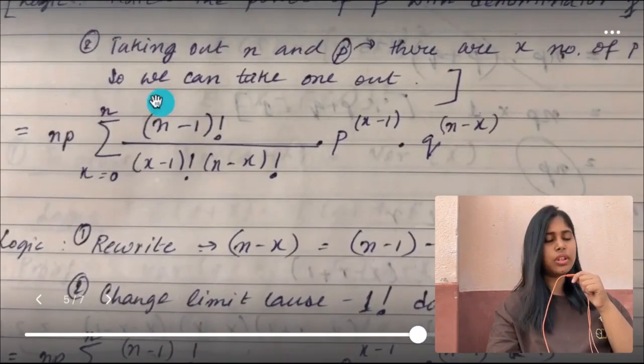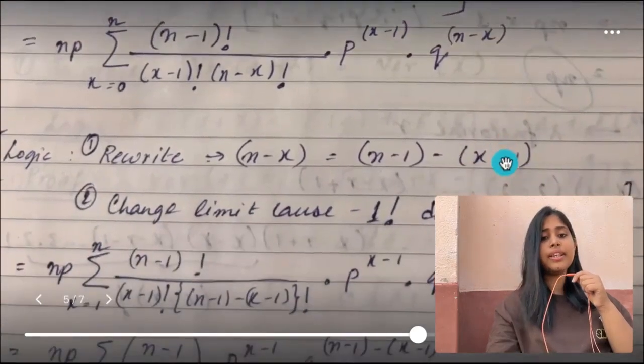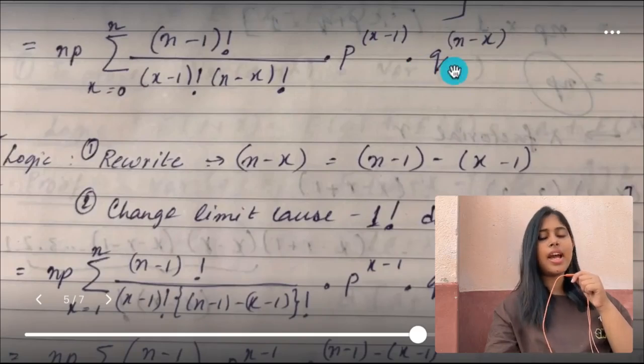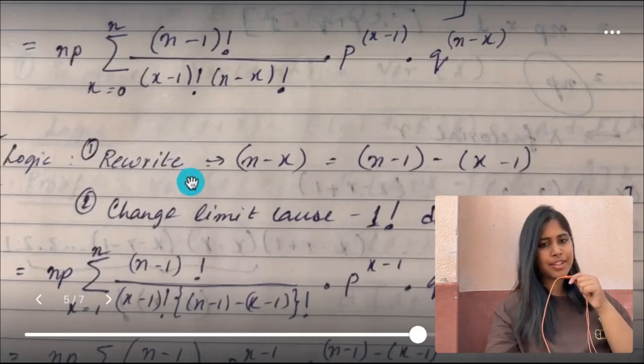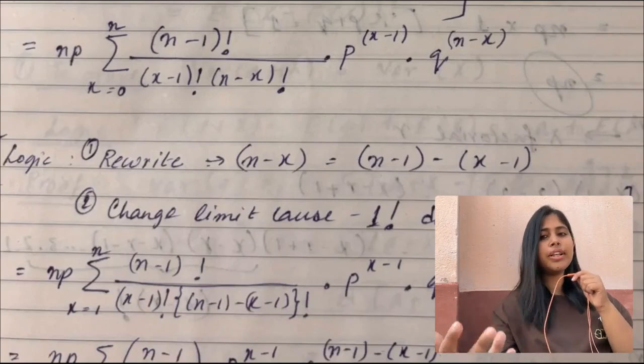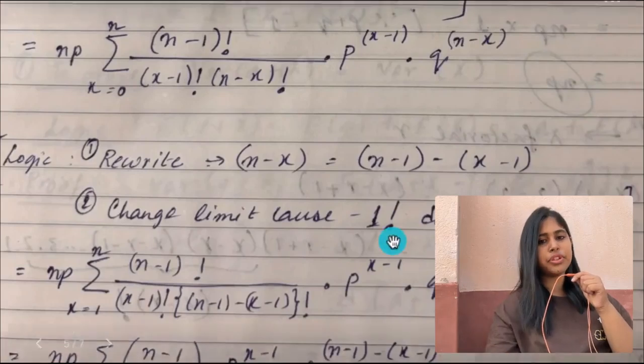All right, then see what will be the next step. N into p, we took the constants out. So n into p, summation x running from 1 to n, n minus 1 factorial divided by x minus 1 factorial into n minus x factorial, p to the power x minus 1, q to the power n minus x. Now in the next step, you have to rewrite this n minus x as n minus 1 minus x minus 1. If you compute this, we will get n minus x only. We just rewrote it. Okay, now why are we rewriting it? Because we want it to look like a binomial coefficient.